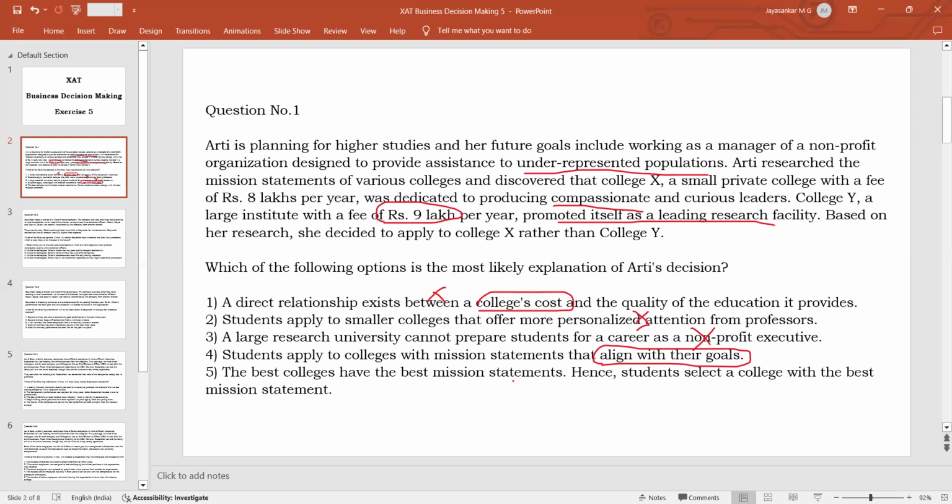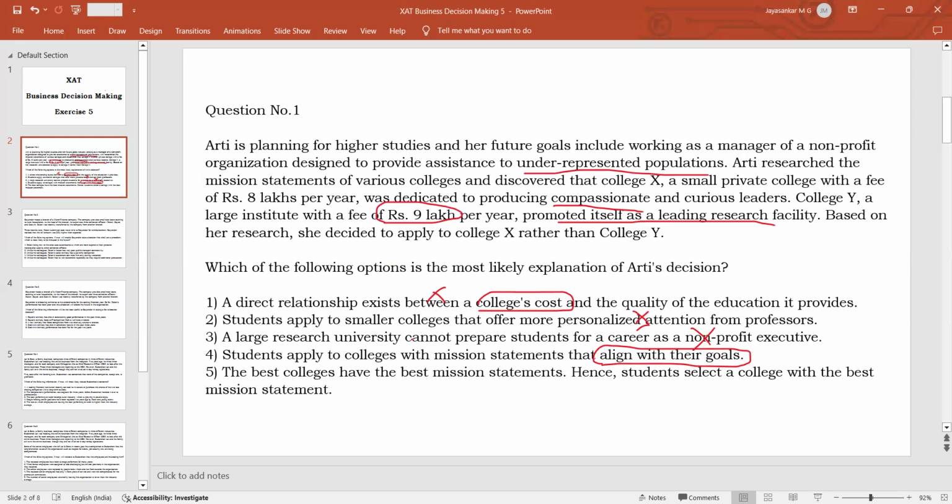Option 5, the best colleges have the best mission statements and students select a college with the best mission statement. So out of these two mission statements, which is the best mission statement, how can you say? It depends on the individual perspective. So you cannot just blankly say that one mission statement is better, so that college is better, or the second mission statement is worse, or that college is worse. So that is something personal or individual or subjective.